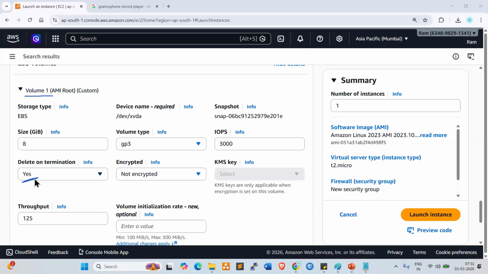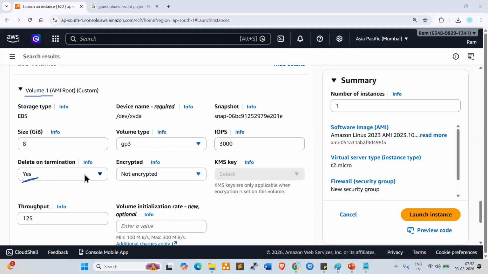Understood, everyone? Once the project is completed, the project team asks you to delete the server. But if you select yes, whenever you delete your server, the storage will also be deleted. That is not the recommended way. We need to hold the storage because backup and data are available in it.